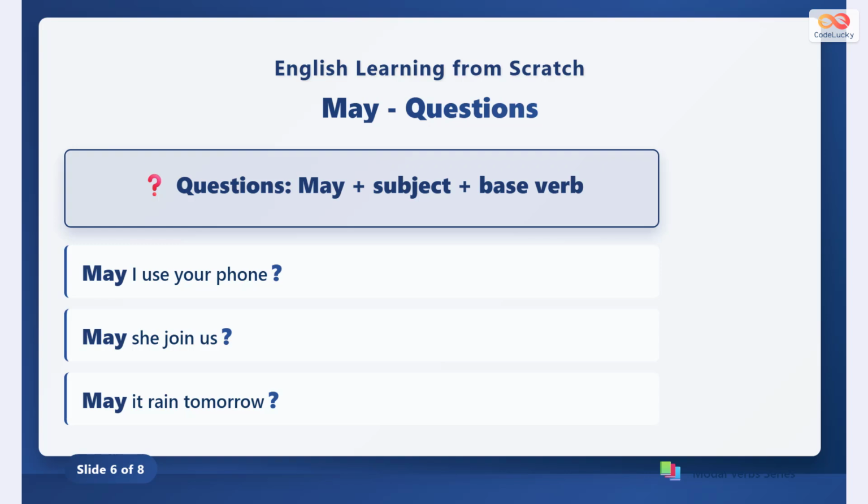We form questions with may by putting may first, then the subject and base verb. For example, "May I use your phone?" is a polite way to ask permission. "May she join us?" is asking if she can become part of a group. "May it rain tomorrow?" is a question about possibility.